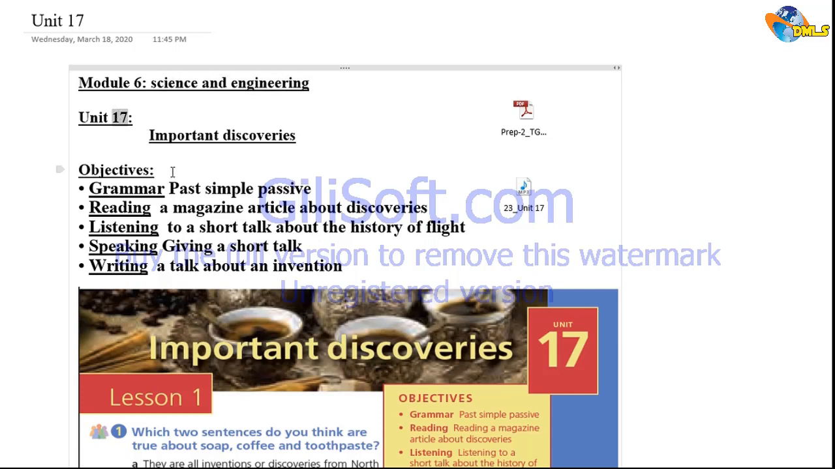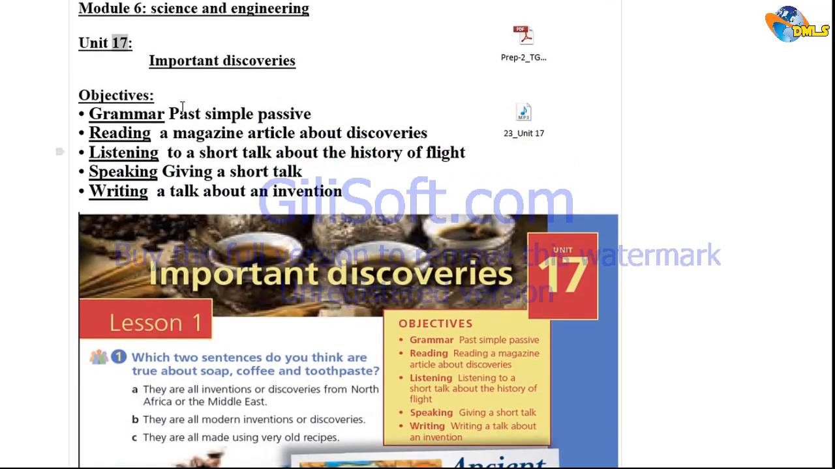The title of our unit is Important Discoveries, and of this title we are about to discover some dodgy words or dodgy discoveries that happened along the years, and we will take a big tour back in history. The objectives we are to cover today, inshallah, are these.